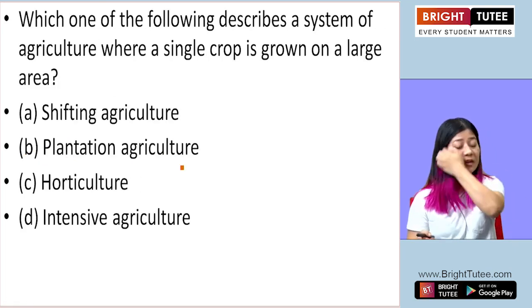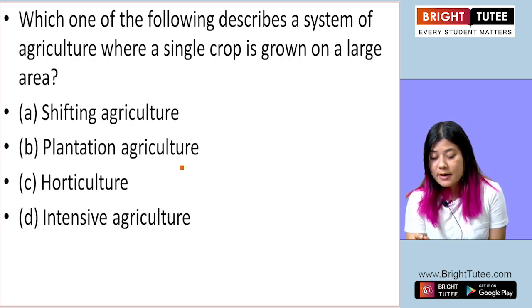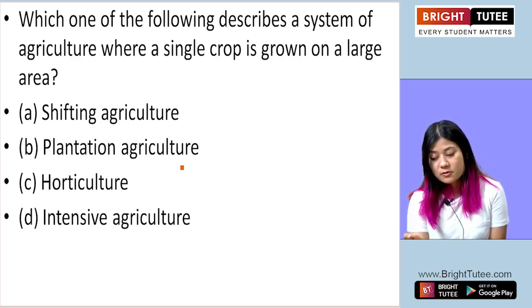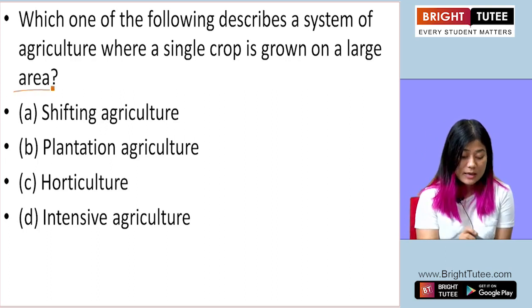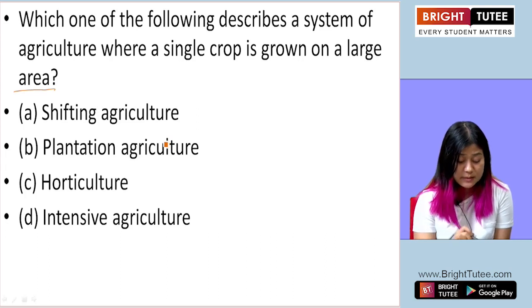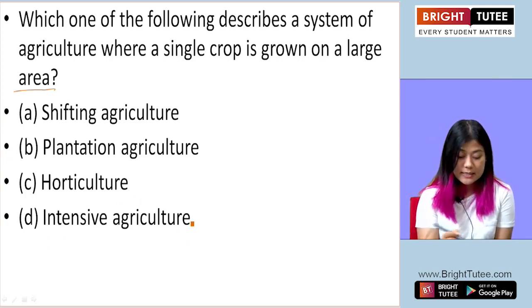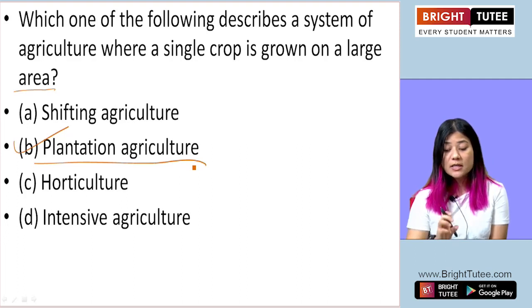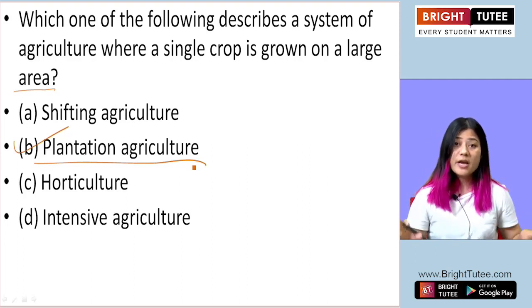The next question. Which one of the following describes a system of agriculture where a single crop is grown on a large tract of land or area? A. Shifting agriculture, B. Plantation agriculture, C. Horticulture, D. Intensive agriculture. The correct answer is plantation agriculture. It's where a single crop is cultivated or grown on a large area.